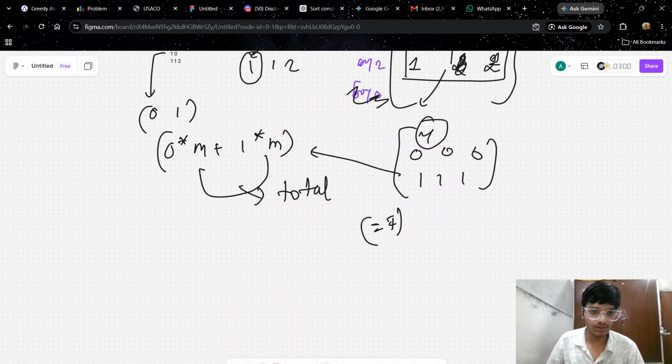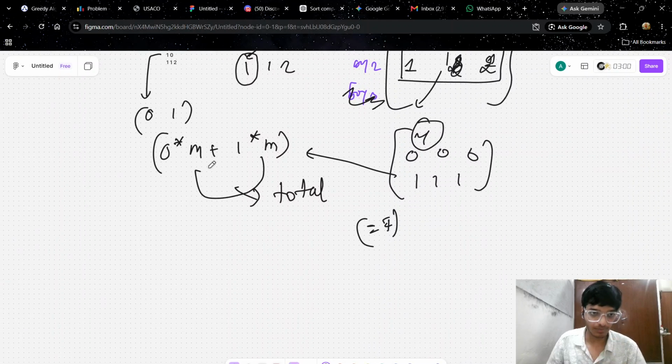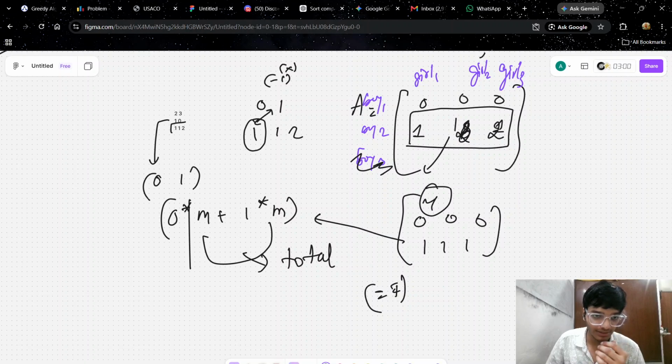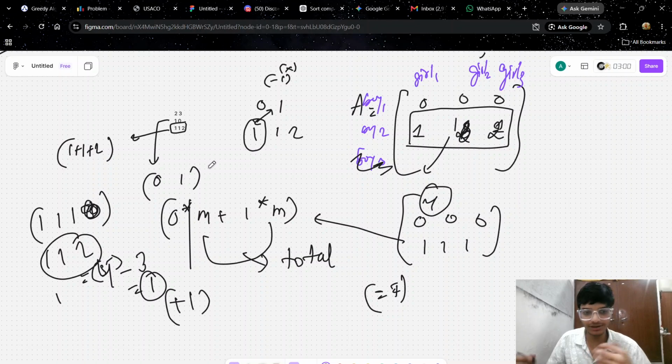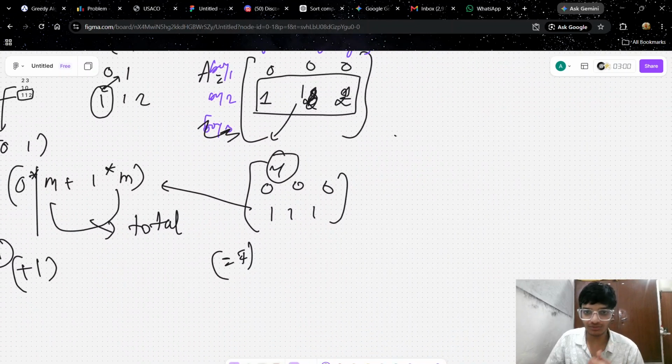If they are equal, then what we will do is find out the total sum of this, that is 1 1 1 2, 1 plus 1 plus 2, and remove the remaining part. This is 1 1 1 and this is 1 1 2. So where we need to change: the total sum is 5, 2 plus 3 plus 4, then 4 minus 3, that is 1. So additionally we add 1 to our current sum. The current sum was 3, plus 1, that is 4. So 4 will be the answer.